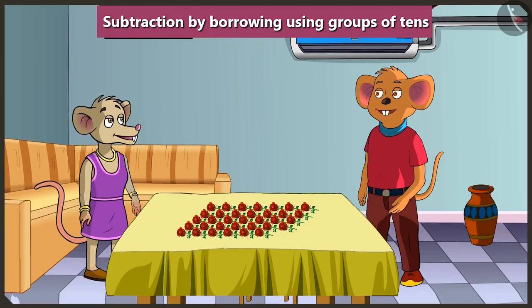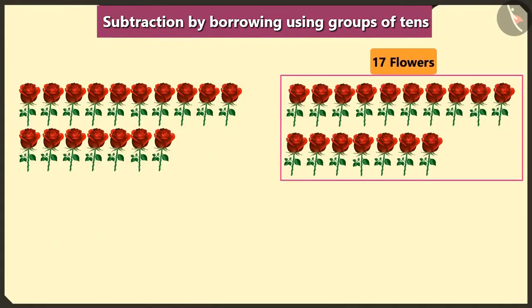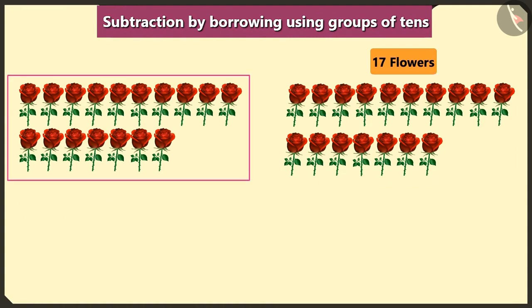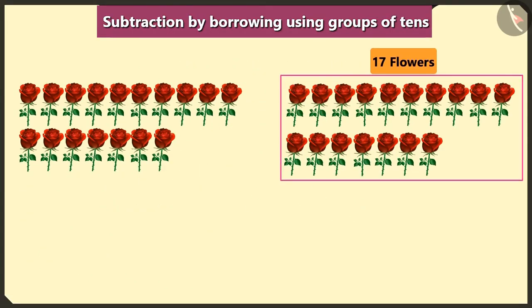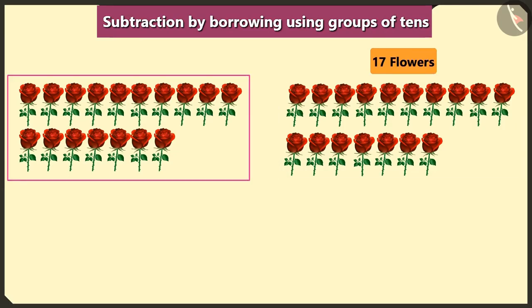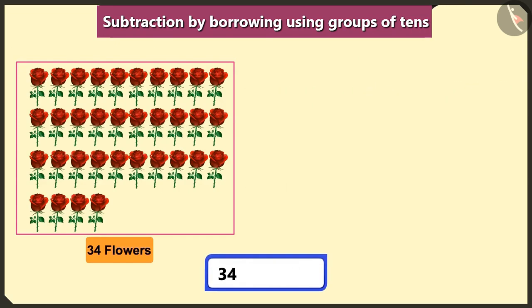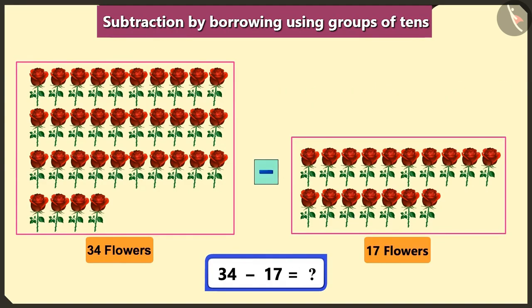Chichi, let's decorate the house by making a bouquet of these 34 roses. Yes, let's make it. I will make a bouquet of 17 flowers and you make a bouquet with the remaining flowers. If you will make a bouquet with 17 flowers of the 34 flowers, then how many flowers would be left for me to make a bouquet? Let's subtract 17 from 34.